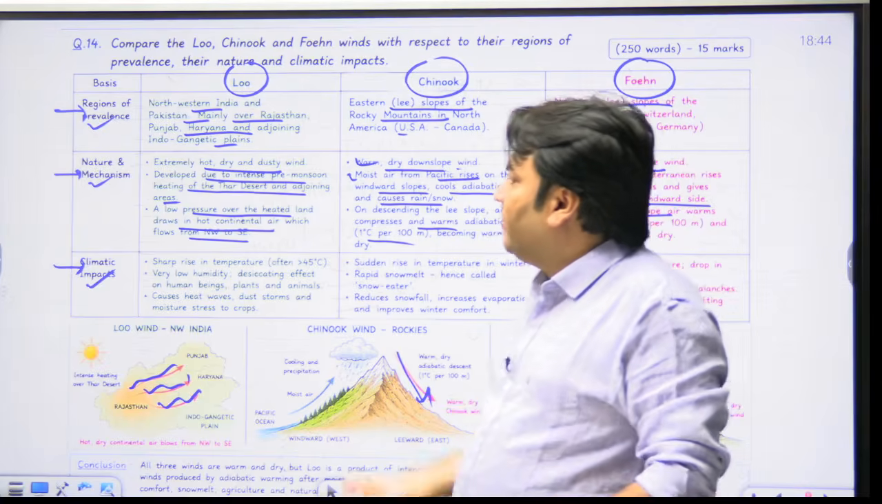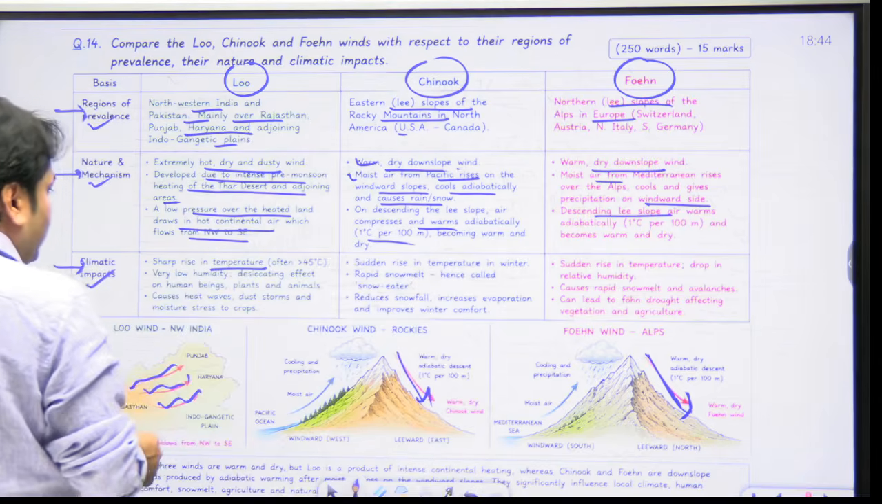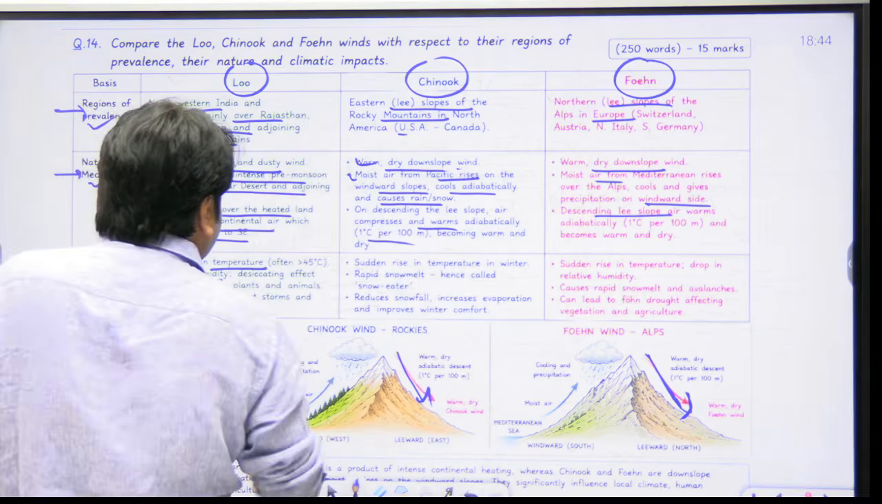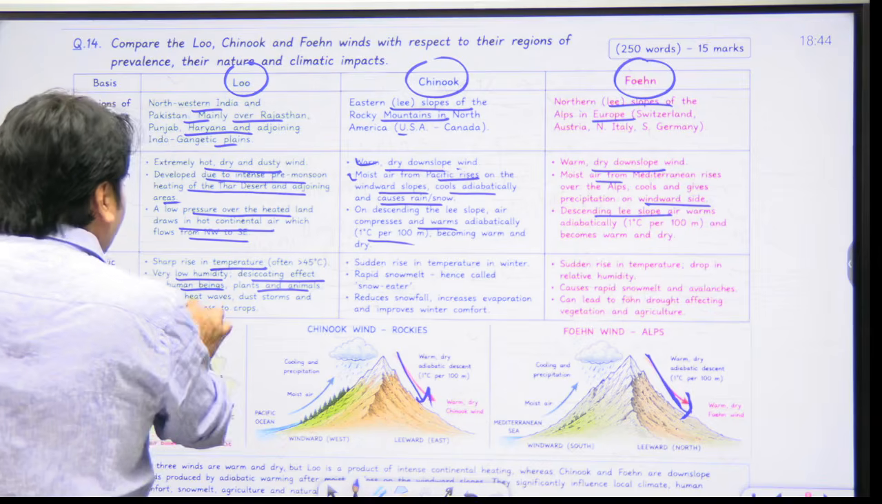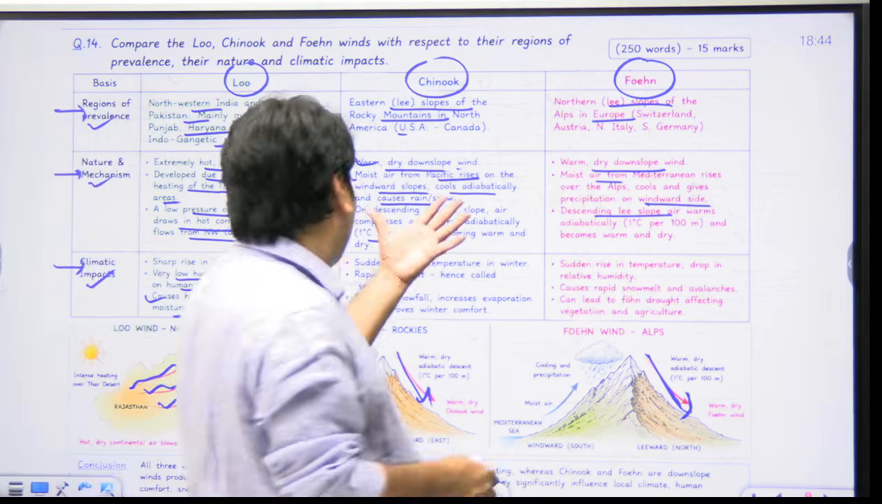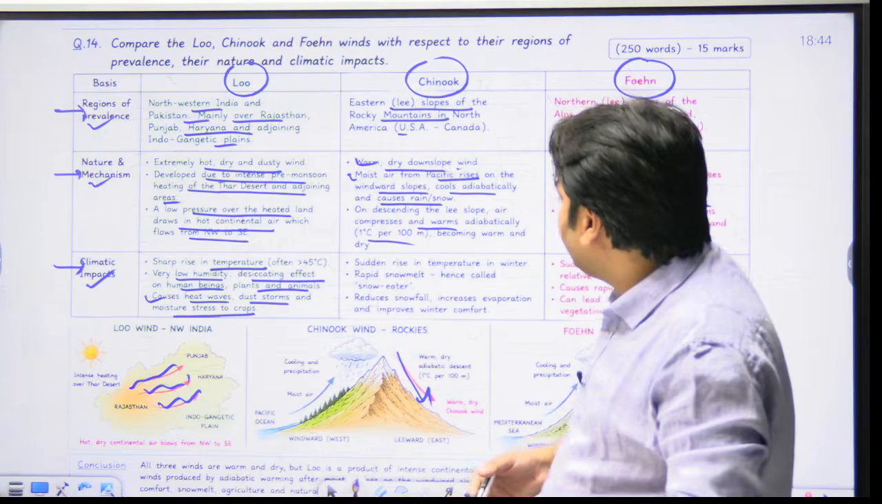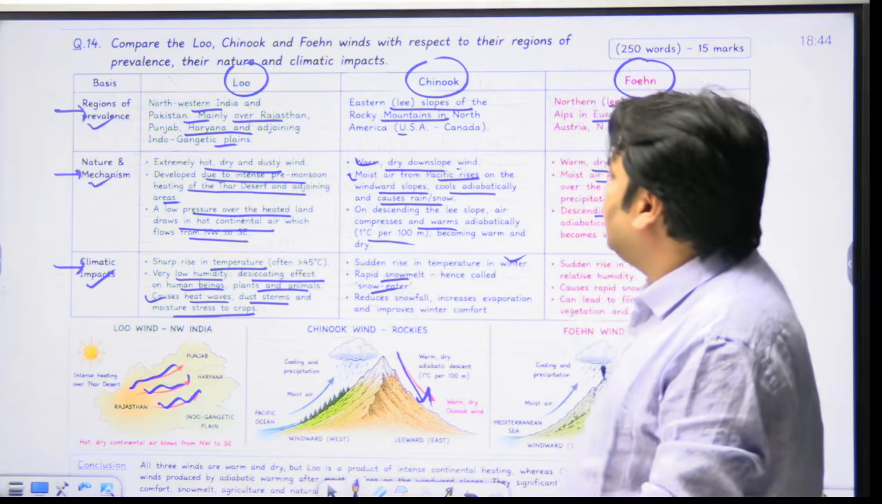Now climatic impacts of Lu: you can write sharp rise in temperature, often more than 45 degrees C, very low humidity, desiccating effect on human beings, plants and animals, causes heat waves, dust storms and moisture stress to crops. About Chinook, you can write climatic impacts like sudden rise in temperature in winter, rapid snow melt, that is why it is called snow eater.